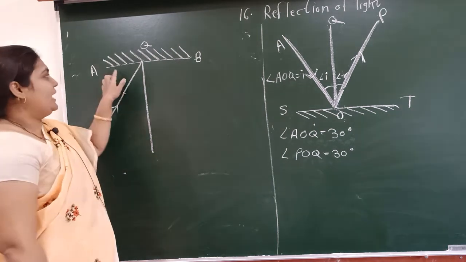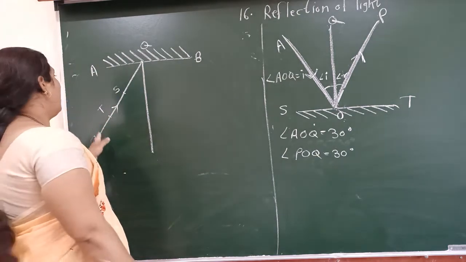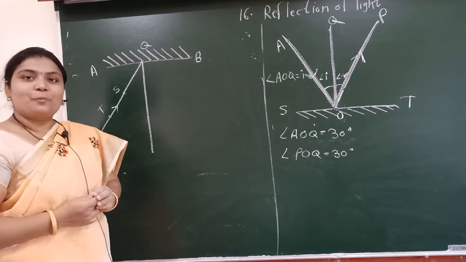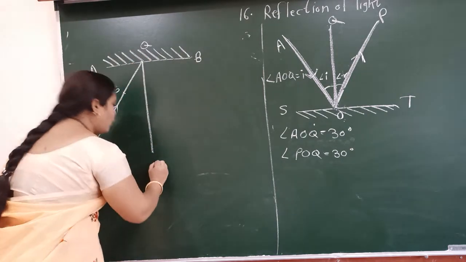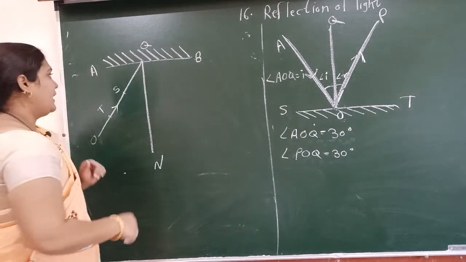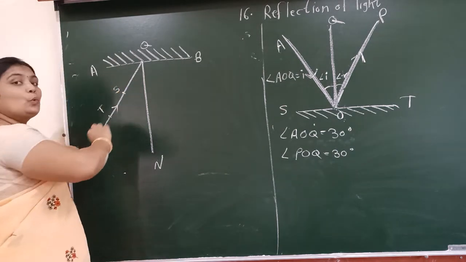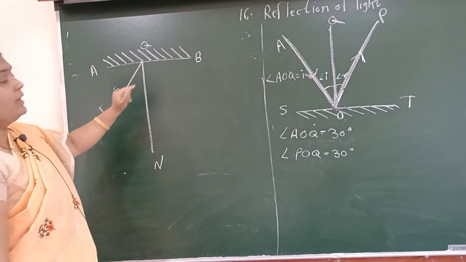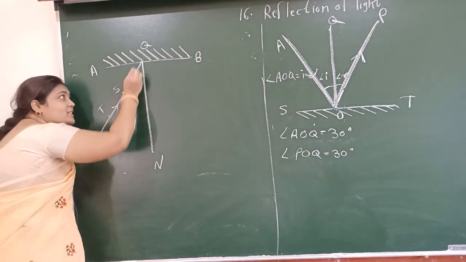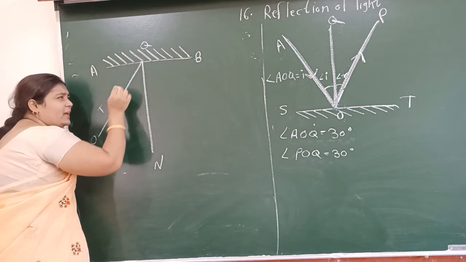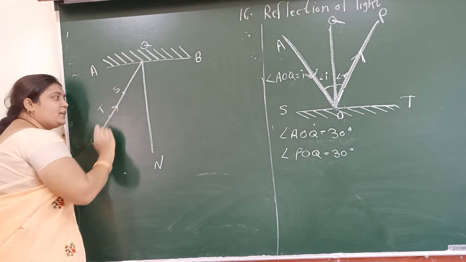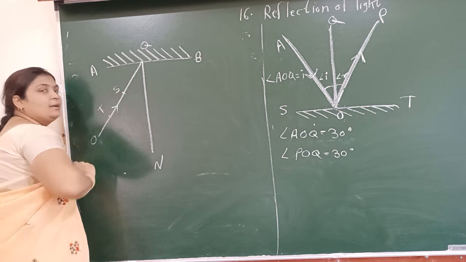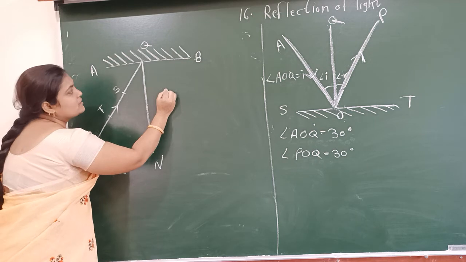See once again, AB is the surface. OQ is the incident ray. Q is the point of incidence. Then ON is the normal, and S and T are the two pins we press on the incident ray. Now, if you look in the mirror, you can see the reflections of these two pins S and T slightly here.